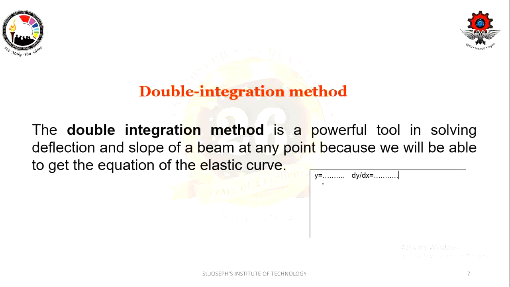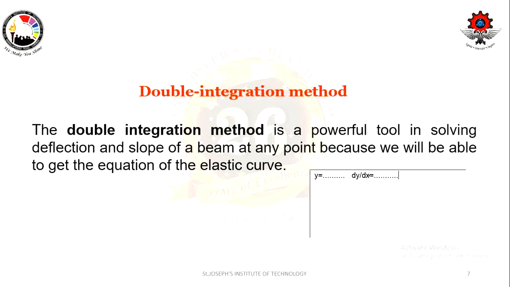Based on the beam and loading condition, you are going to get different equations of y and dy by dx. Y is obviously the deflection. The change in y with respect to x is called slope. So, you will get two equations.